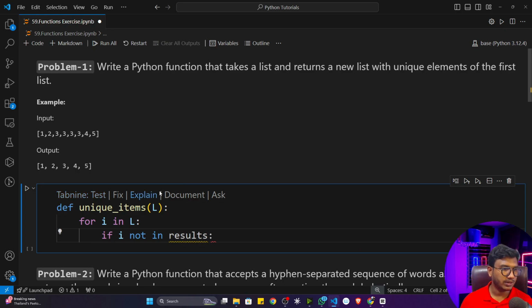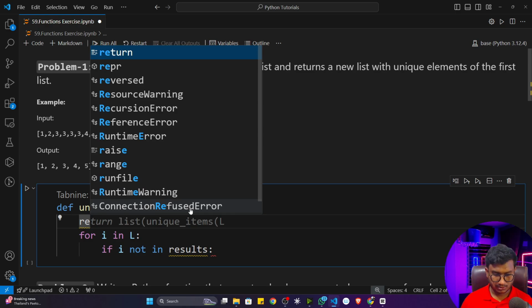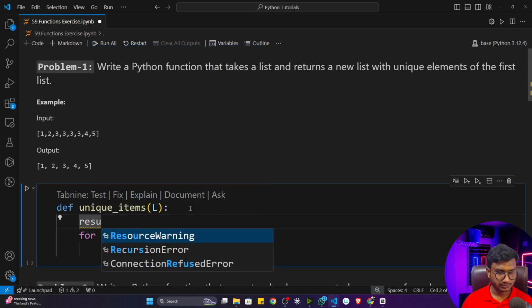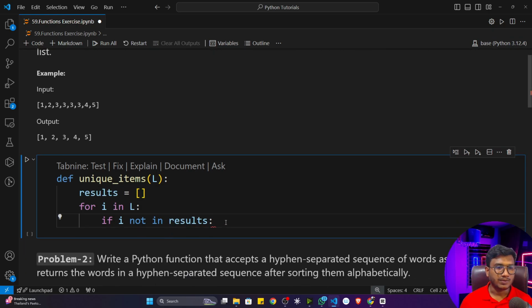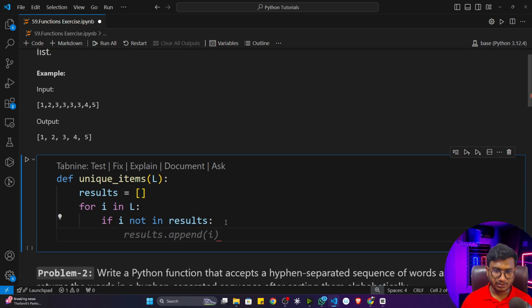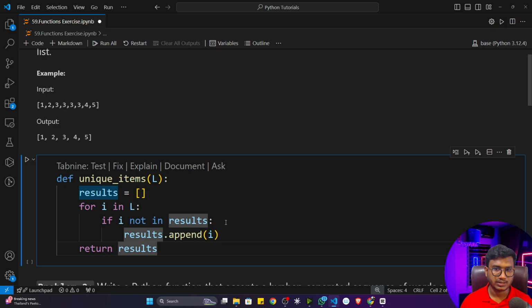So here I have to take a variable. That means I have to take a list here. So results is equal to an empty list. If it is not there inside results, then I'll append this i. Once it is done, I'll just return it. Return this results.